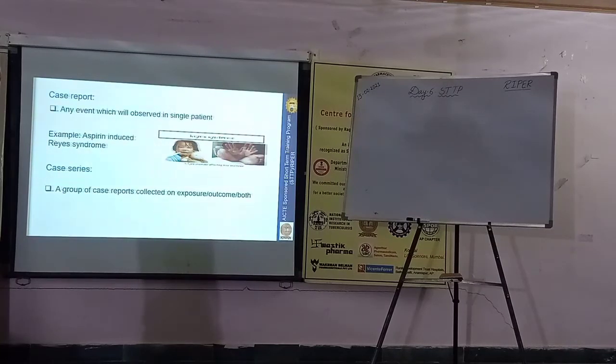It is responsible to detect the signal, which we are going to confirm by the higher study results. The next one is case series. It is almost like a case report, but here we are going to get a series of reports in terms of either exposure or outcomes. Most commonly, 3 reports; more than 3 reports we are going to consider as a case series.